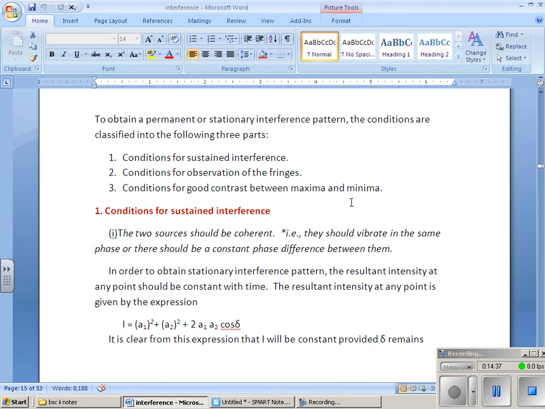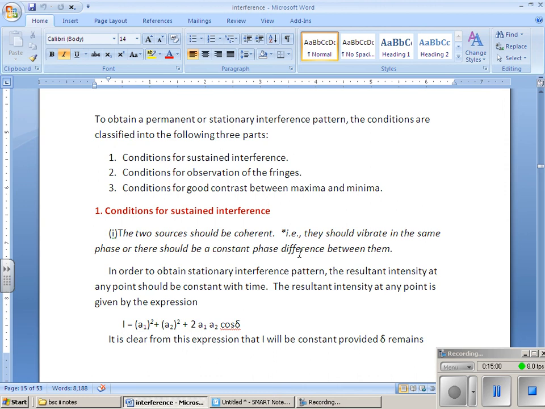Next we will see the conditions for interference. There are three: the condition for sustained interference, the condition for observation, and the condition for good contrast. For sustained interference, we require temporal coherence as well as spatial coherence.